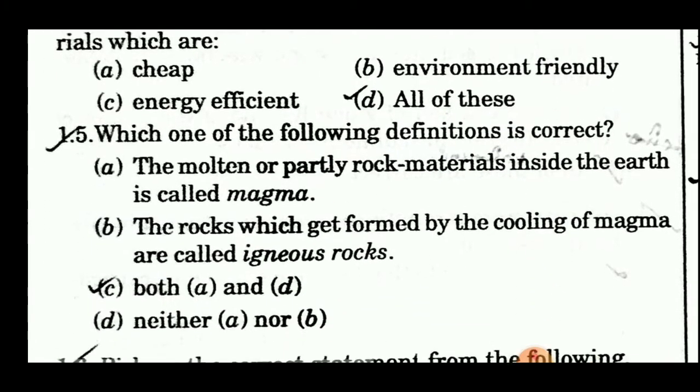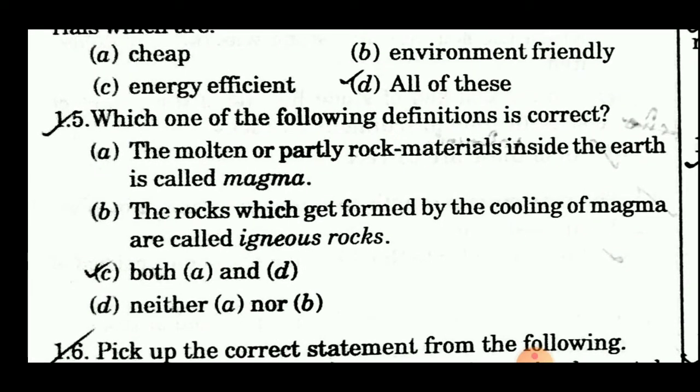Fifth one is which one of the following definitions is correct? Option A is the molten or partly molten rock material inside the earth is called magma. Second option is the rocks which get formed by the cooling of magma are called igneous rocks. Option C is both A and B. And option D is neither A nor B. Sorry, in option C here is written both A and D. It is not D, it is B. Okay, both A and B. Correct option is C.